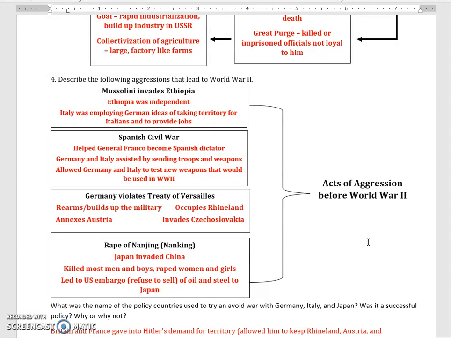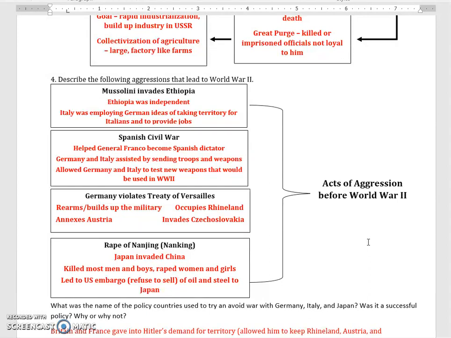Germany, almost as soon as Hitler comes to power in the 1930s, starts to violate the Treaty of Versailles. Hitler orders the military rearmed, increases the size of the military. He sends the army in to occupy the Rhineland. This is territory between France and Germany. He annexes Austria, meaning he basically makes Austria a part of Germany, and then invades Czechoslovakia.